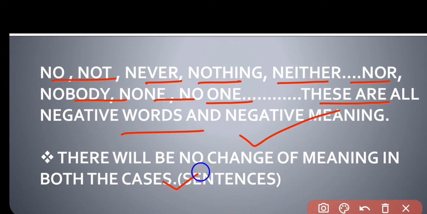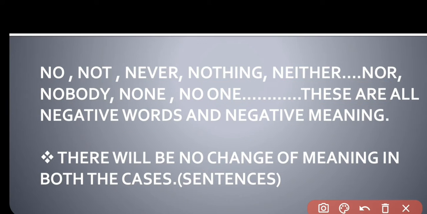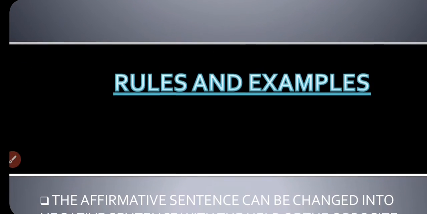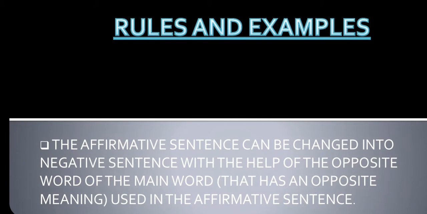There will be no change of meaning in both the cases. So কোনো সেন্টেন্সেরই মিনিংয়ের কোনো পরিবর্তন হবে না.